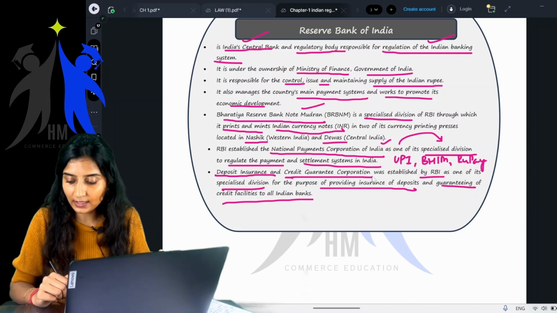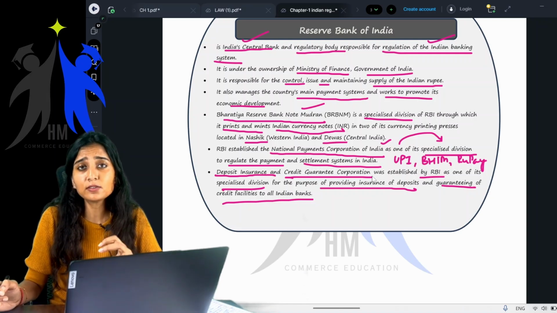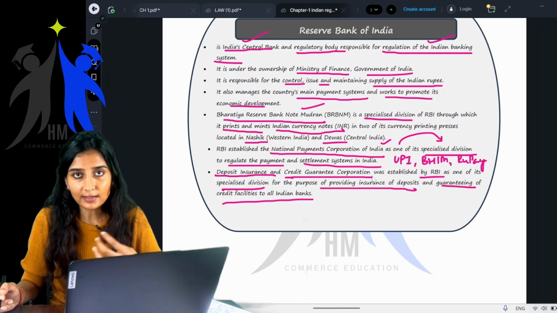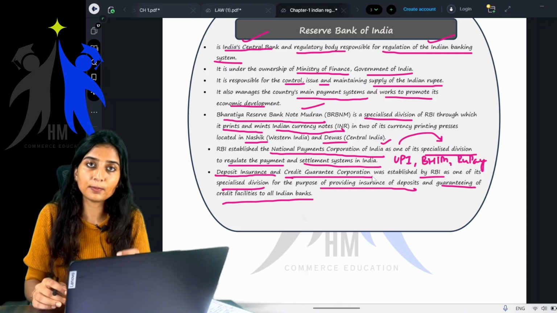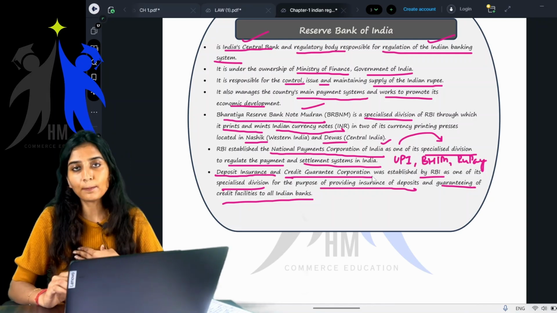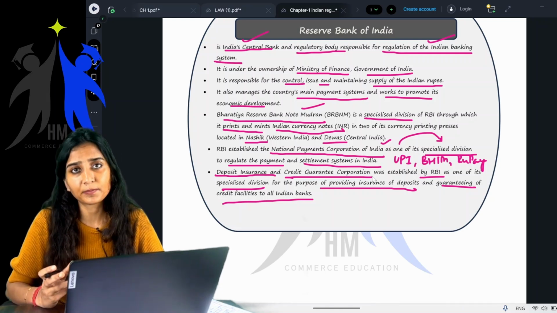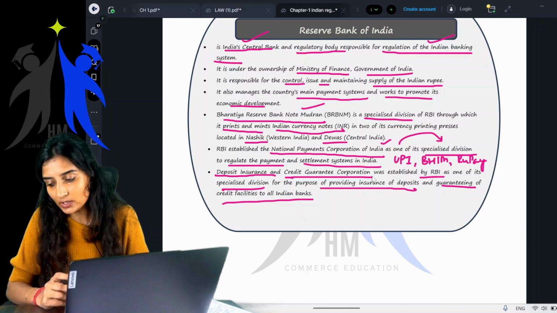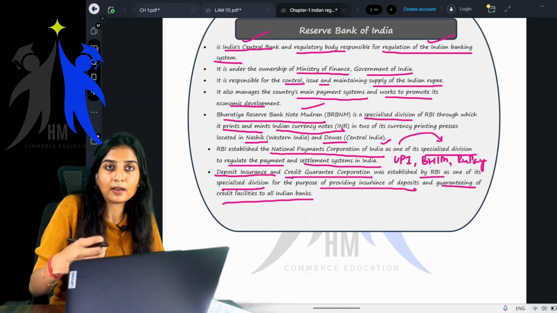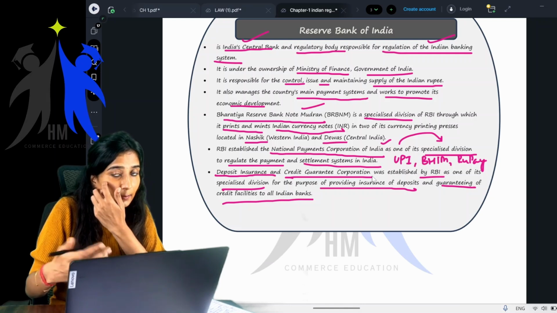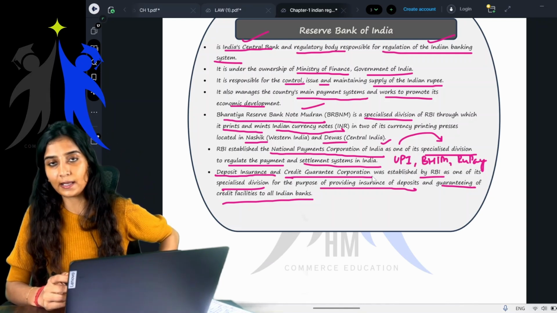Ma'am, why? What is the reason? The reason is basically to give a kind of sense of confidence to the public, that your money is safe with the banking channels in India. It also acts as a protection cover. Yes or no? Insurance is nothing but a protection cover for the deposit holders when the bank in which you have kept a deposit becomes bankrupt or fails to pay the amount to the depositors.